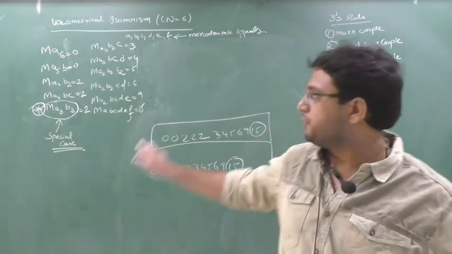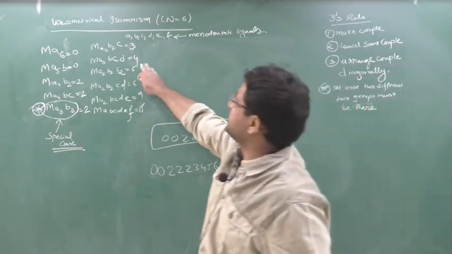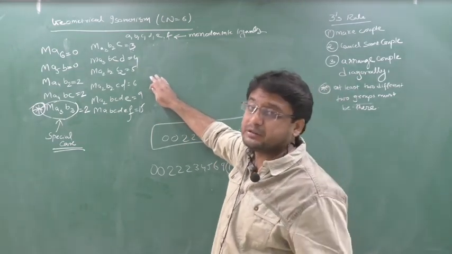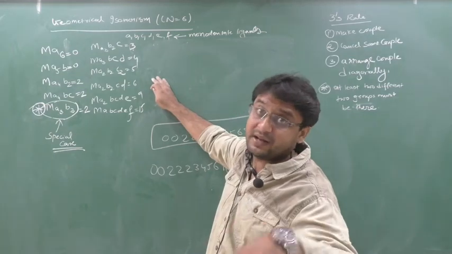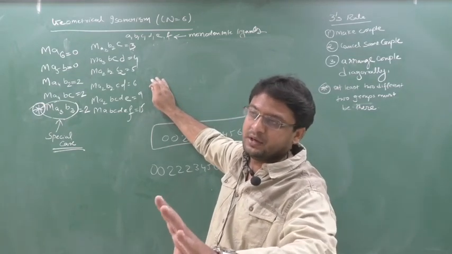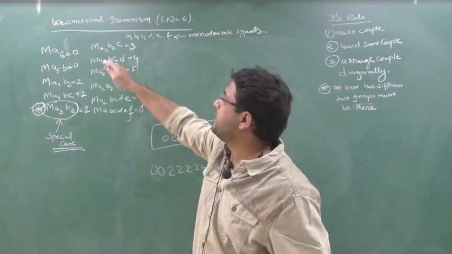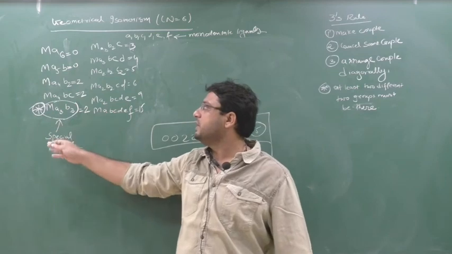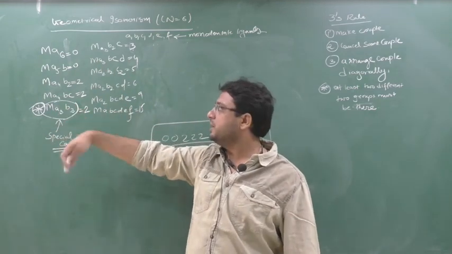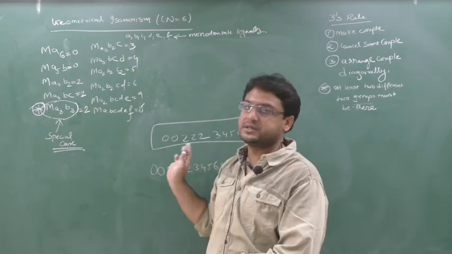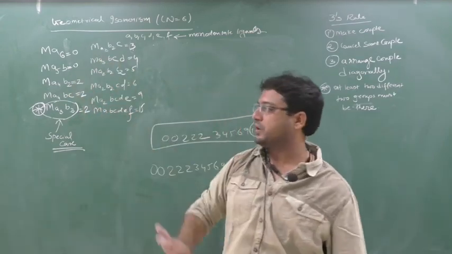Clear? So in this way, you need not draw the structure. Up to here is the maximum. They will ask just how many geometrical isomers are possible. This type of question they will ask. You just see which type is given, compare that, and remember this hierarchy and this number. First remember this hierarchy: first Ma6, then Ma5b. If you don't remember this hierarchy, remembering the number is a waste. First remember this hierarchy as I wrote on the board.